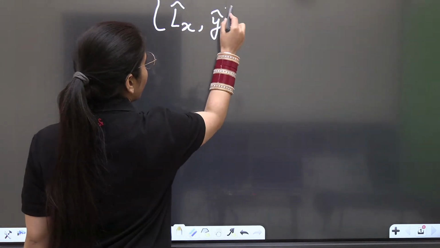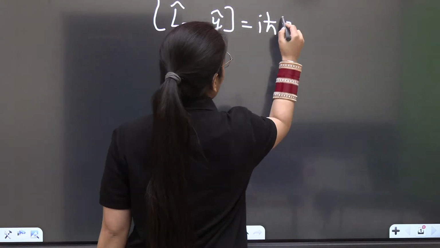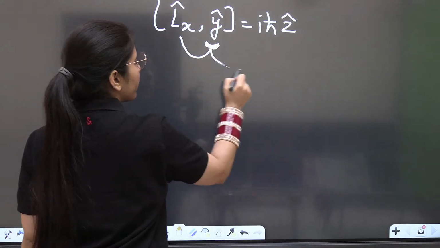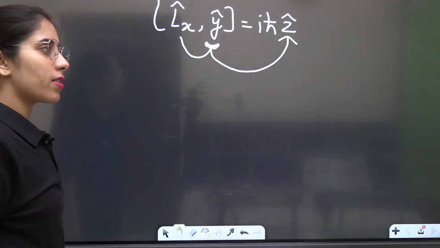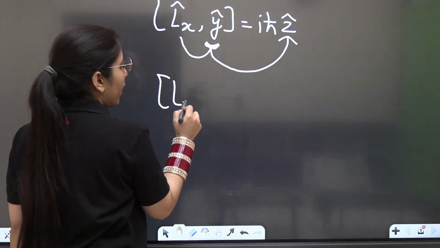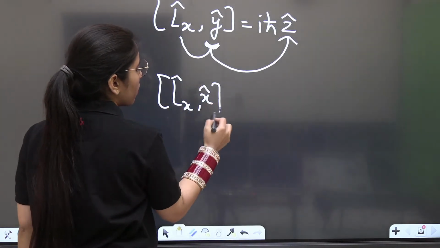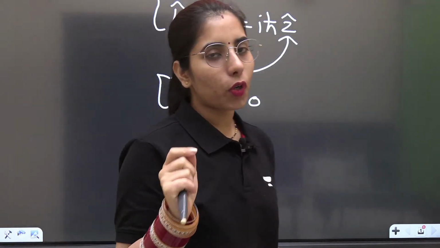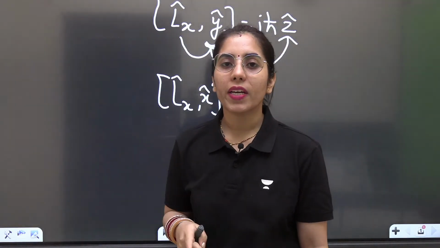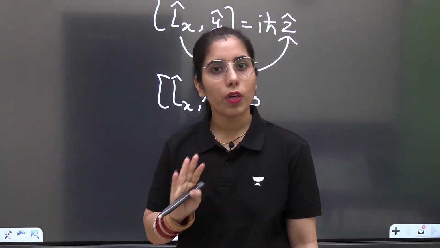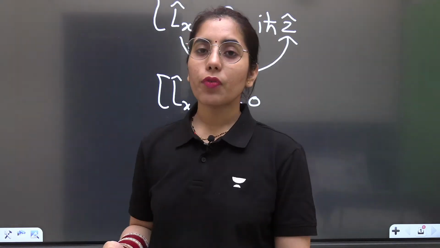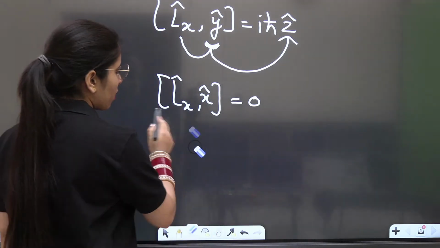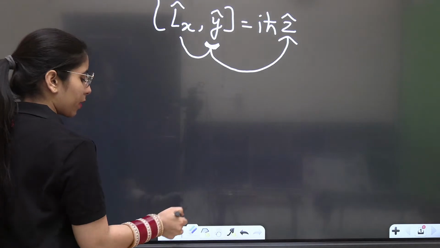Lx with y, what have you got? You have got iota h squared z cap. So when you are taking it with a position operator in the cyclic order, x, y, and then z should be there. You are getting the answer in the same way. Lx with x, same operator, 0, no cyclic order. Or even there is a property of the commutator bracket. The commutator bracket of any operator with itself will always be equal to 0. So that's another property. If you relate it with that property, you will directly be able to say it's 0. But right now, let's talk about the respect part. Where is the respect?